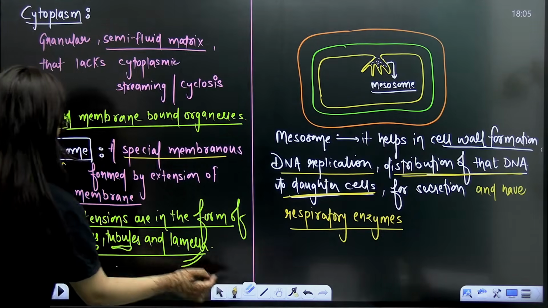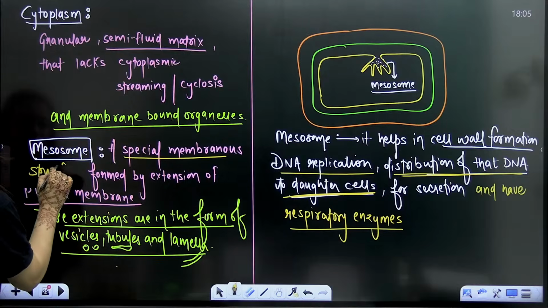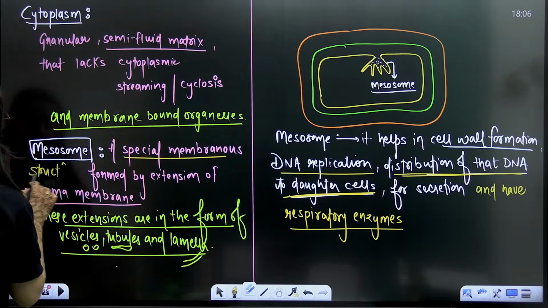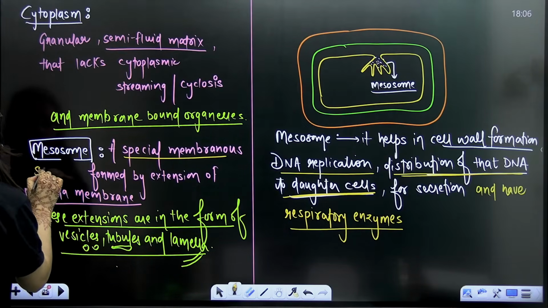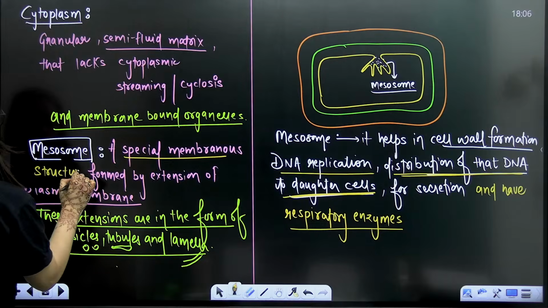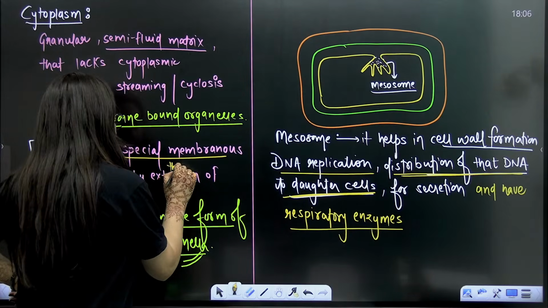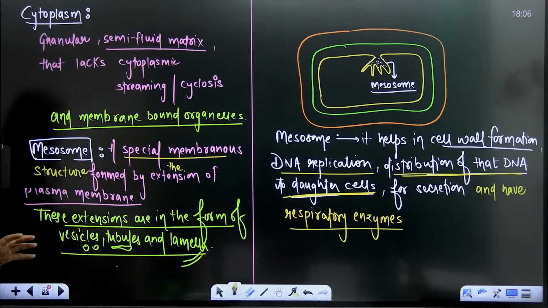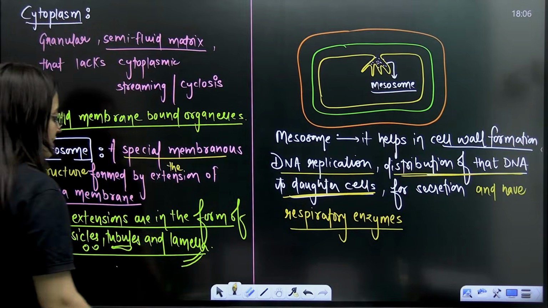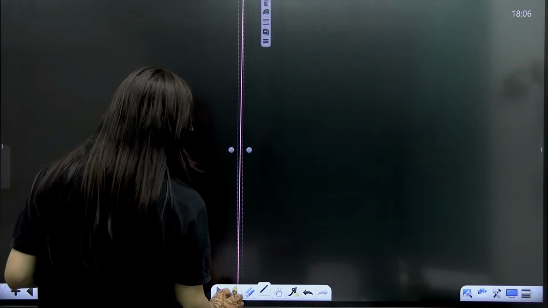So it's a special membranous structure formed by the extension of plasma membrane. Understood? Now there is one more thing that you have to remember.